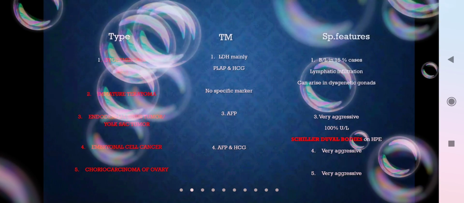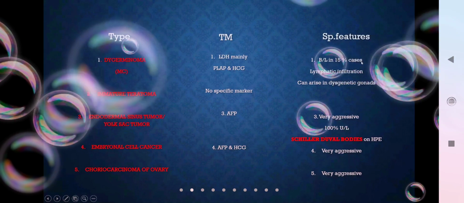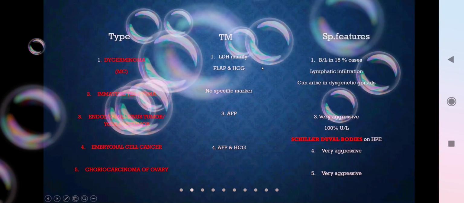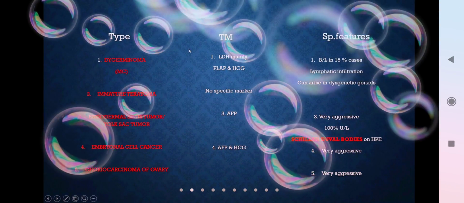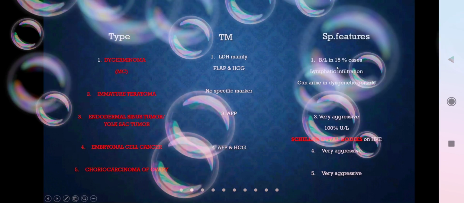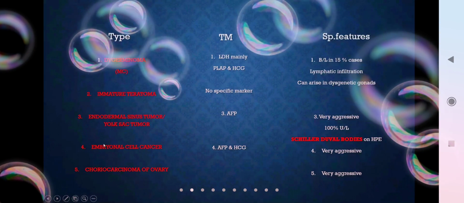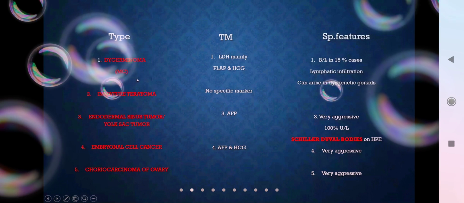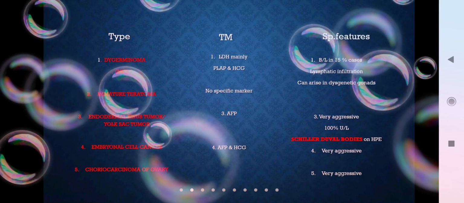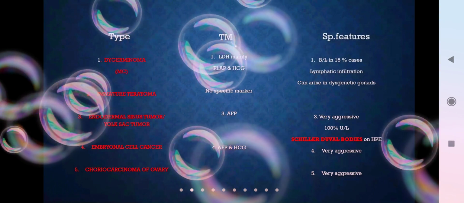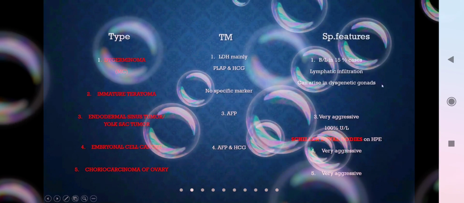So the special features for dysgerminoma: it is bilateral in only 15% of the cases. Usually, if you come across germ cell cancers, they are unilateral. But only dysgerminoma has chances of going for bilaterality, that is in 15% of cases, not more than that. Other tumors are usually unilateral. So if they ask you which germ cell cancer has chances of bilaterality, 15%, that is a dysgerminoma.